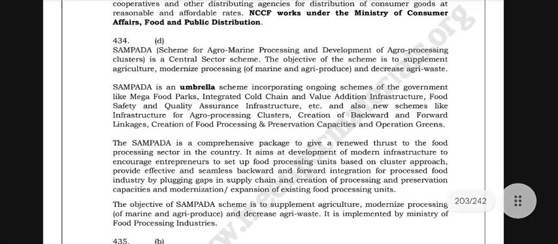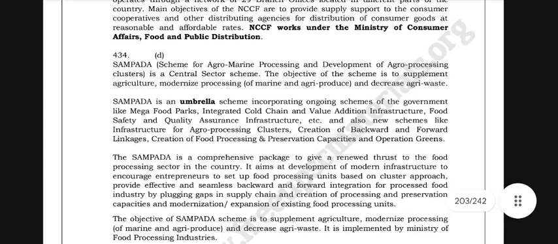The Sampada scheme for agro-marine processing and development of agro-processing clusters is a central sector scheme, and the objective of the scheme is to supplement agriculture, modernize processing of marine and agri products and decrease agri waste.